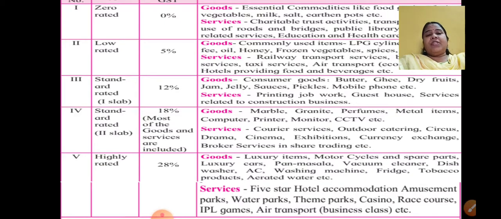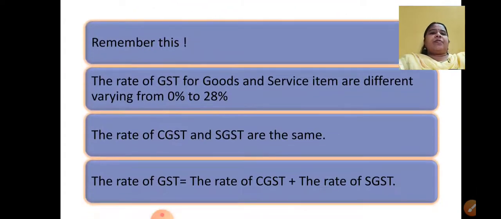Now what type of services? 5-star hotel accommodation, amusement parks, water parks, etc. All these are highly rated, having 28%. Okay. So like this, just have a look at all the different rates and what are the goods and services. It's there in your textbook. I would like you to just refer to it. After this, what are the important points that you should remember?